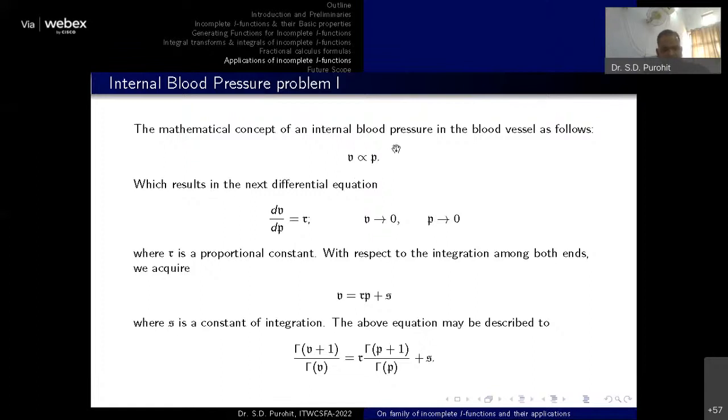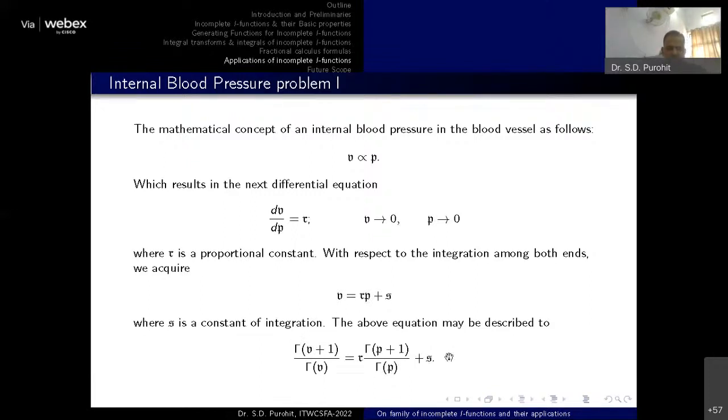Okay, and if we convert this relation in terms of a differential equation, it will be provided like this: dv by dp equal to tau. So with these two particular conditions, now if we use the solution of this equation, it will be provided by this linear equation. Okay, now if we express this particular relation in terms of gamma, then we can write our result like this. We are simply representing our result in terms of gamma.